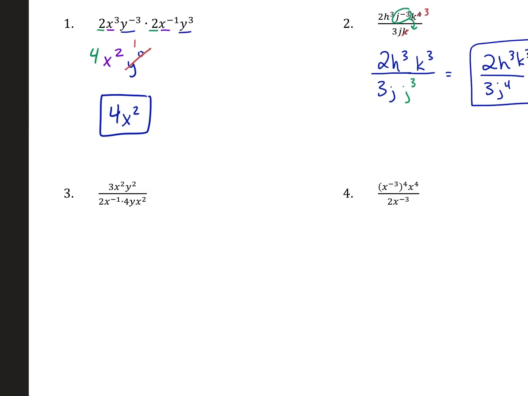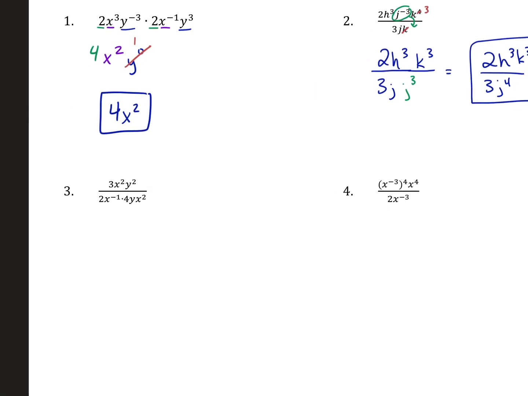All right. Why don't you try number 3 and number 4 on your own? I'll put a few hints up here to get you started. These problems are so big you could approach them in a variety of ways. So just because my first step is different from your first step, that's okay. If you know what you're doing, trust your gut.